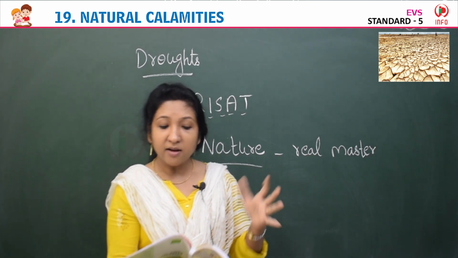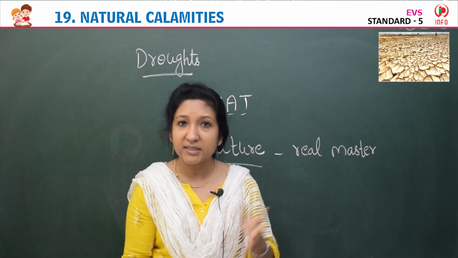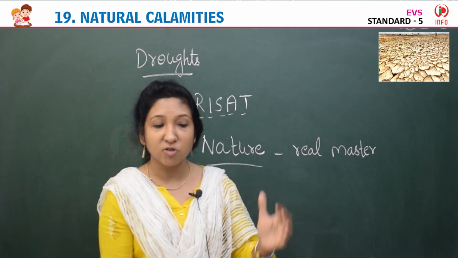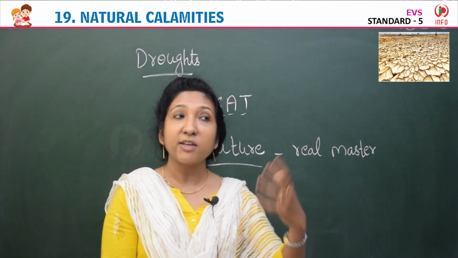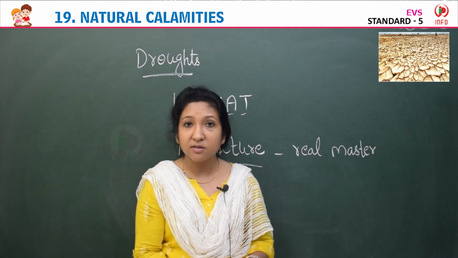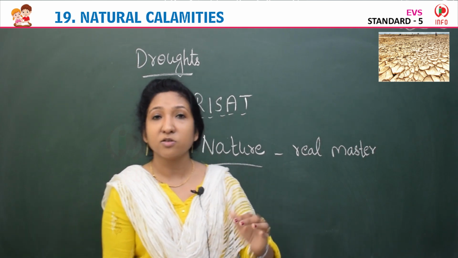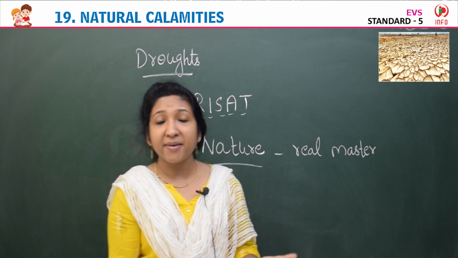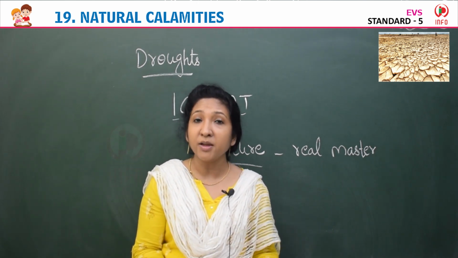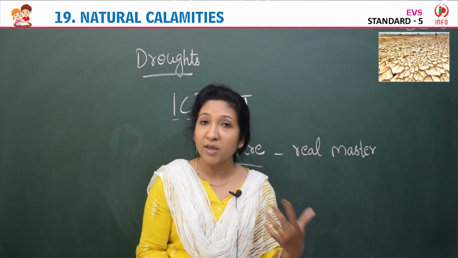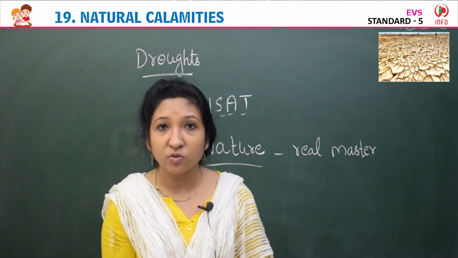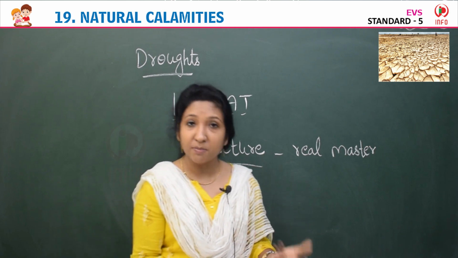So droughts are caused because of no or little rainfall. There are many areas that suffer drought. Some drought-prone areas are there. So we are adopting scientific methods nowadays to control or avoid this drought condition. If there are droughts, what happens? Crop failure, famine, no water, life becomes very difficult for the people. So it causes damage for human beings.